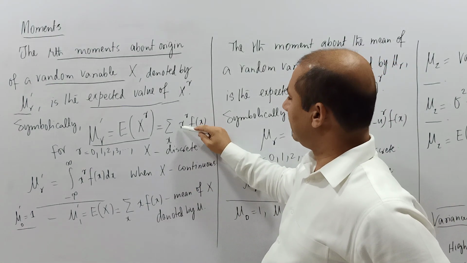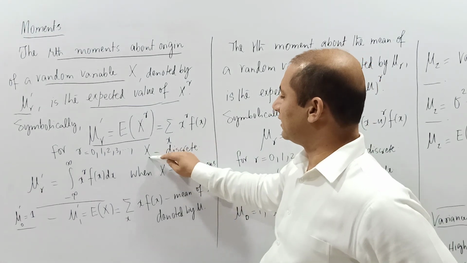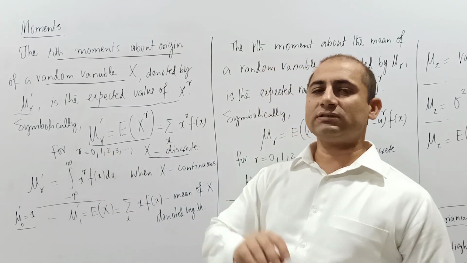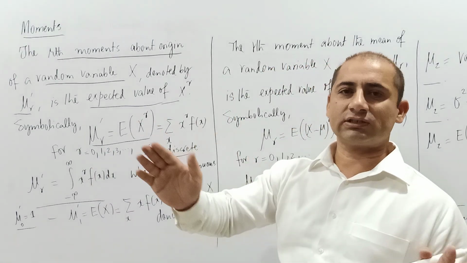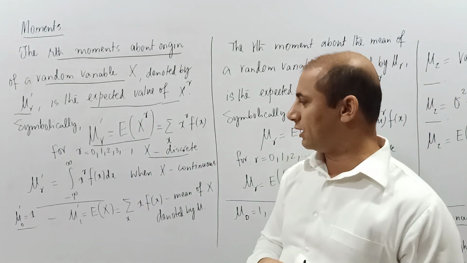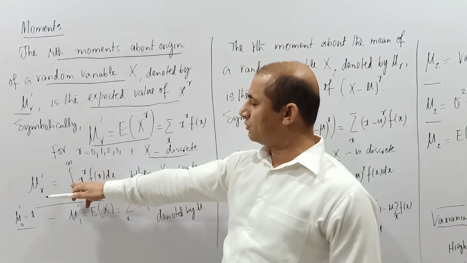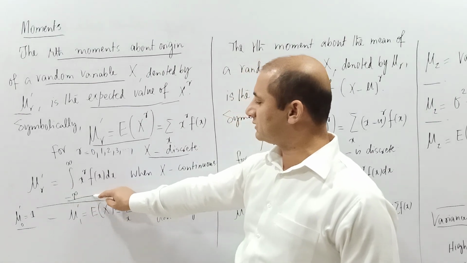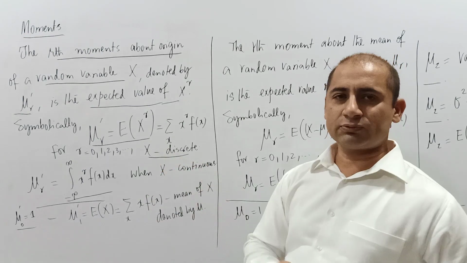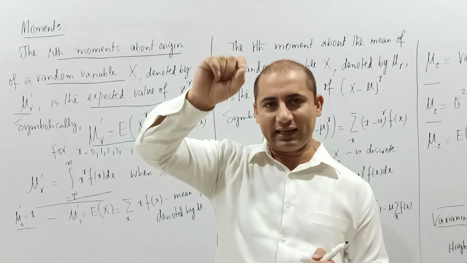This is defined by the summation of x to the power r times f of x, and obviously this summation suggests that the random variable chosen is discrete. This r can take different values, and these different values of r will give us different objects which we may already know or which will be used in the lectures to come. And if X is a continuous random variable, then mu r dash will be the integral from minus infinity to plus infinity of x to the power r f of x dx.